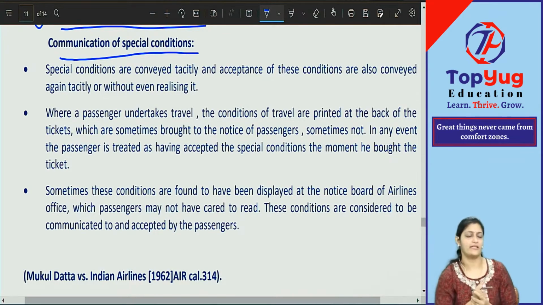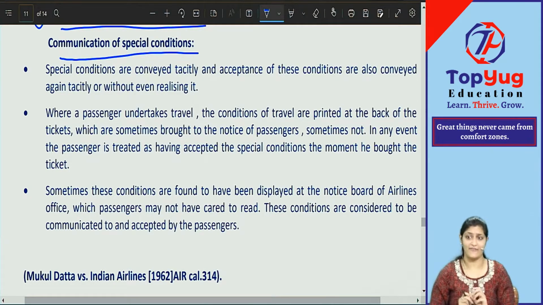Say, for example, you go to a shop and buy some clothes. When you buy clothes, they give you a bill. And on the back side or below the bill, you'll have terms and conditions: we are not going to guarantee the color, no return. All these terms and conditions will be there.